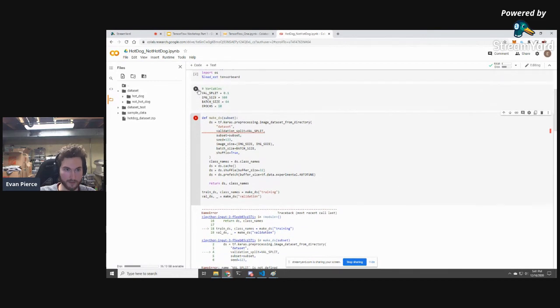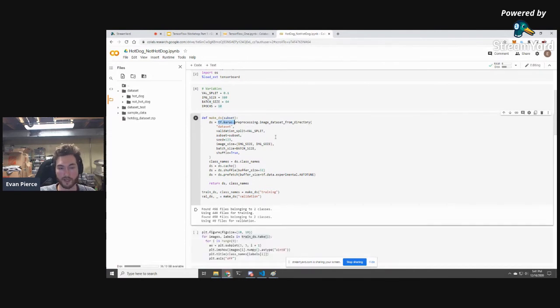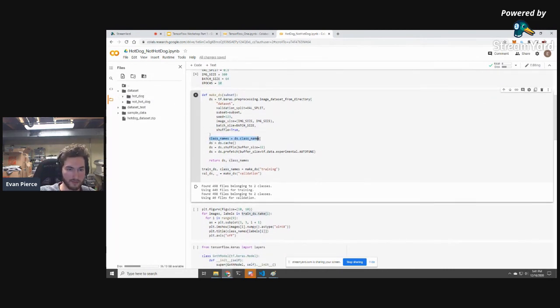Oh, I have to run this line. Here we go. So what this is essentially doing is this is a high-level function by Keras. So it's doing a lot of things right now. And it is pulling in all of the hot dog images and not hot dog images. And it's inferring the label of the image based on the folder name. So it knows that we have 2 classes, hot dog and not hot dog. And then we're pulling out the class names from that.